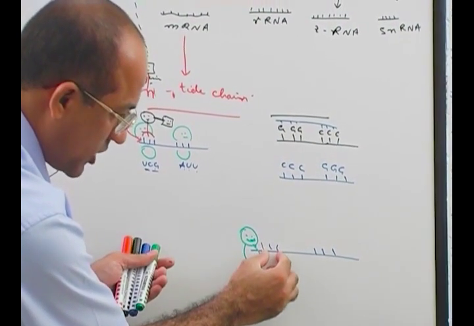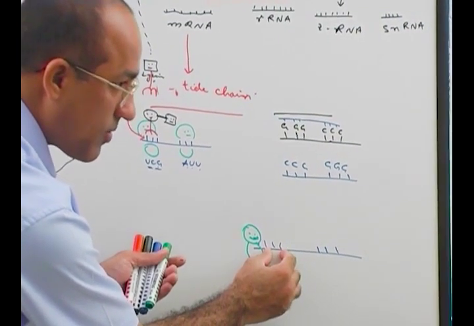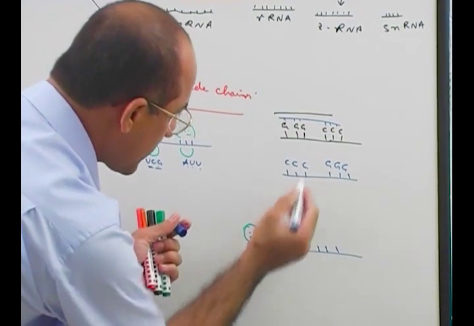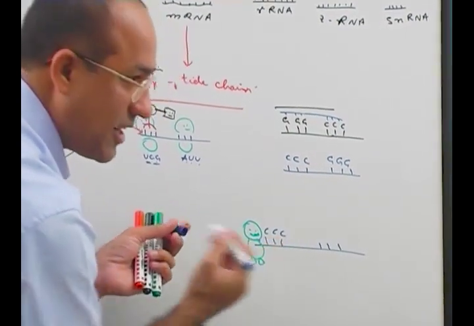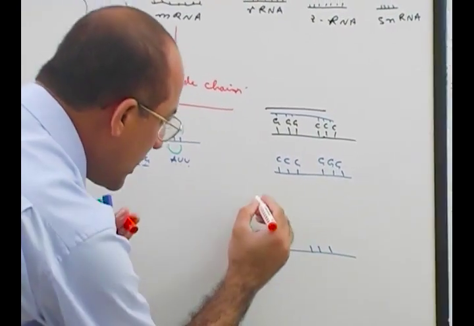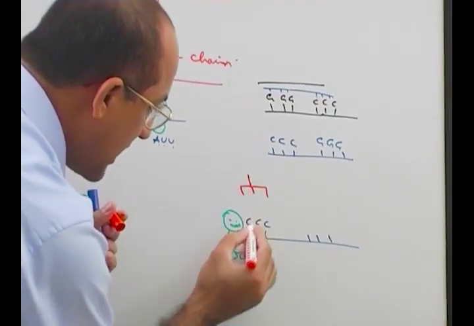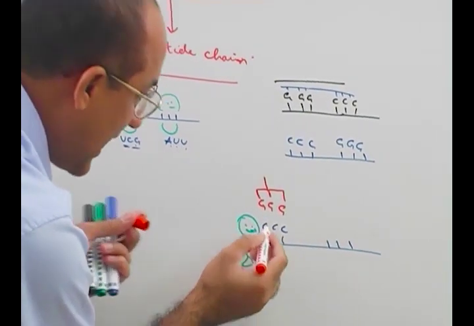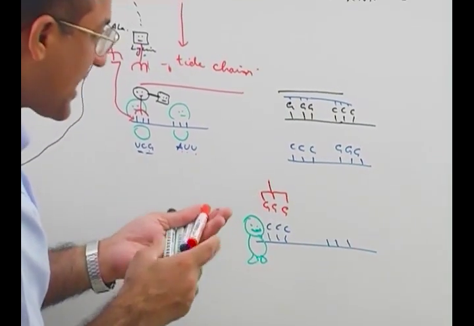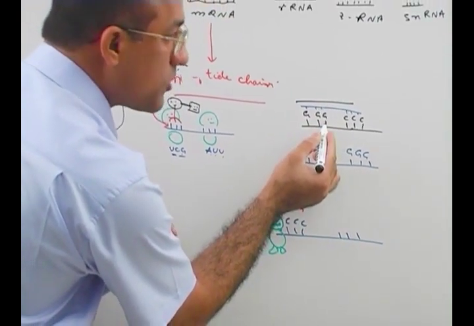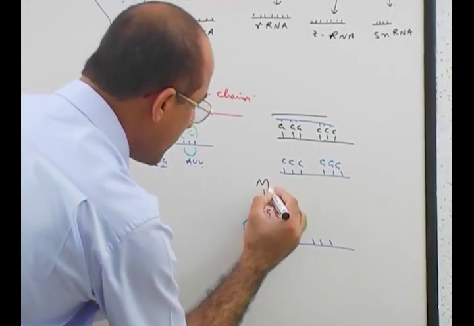When this 3 nucleotide sequence in messenger RNA fits into that pocket, what is this? C, C, C. Then it will allow a transfer RNA to attach to it. Only that RNA will come here which has G, G, G. And that RNA should be carrying, if triple G was for, let's suppose, methionine, then it should be carrying